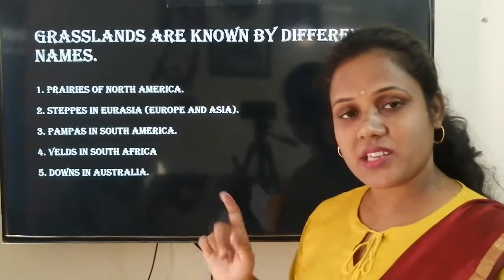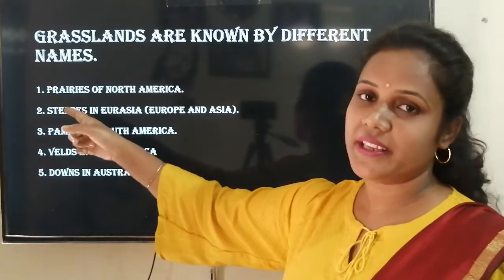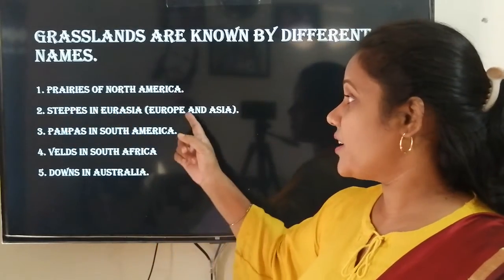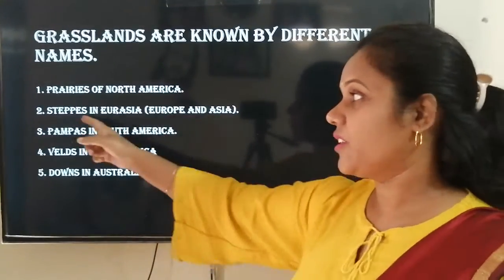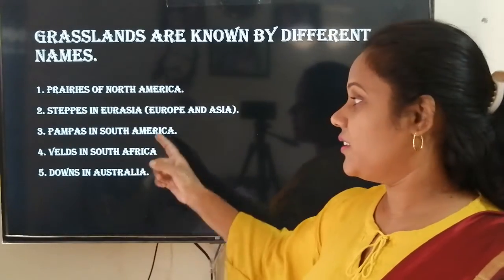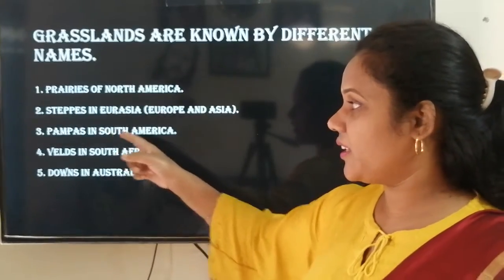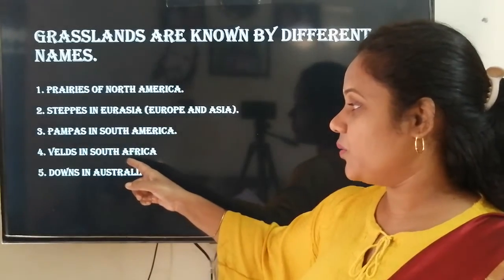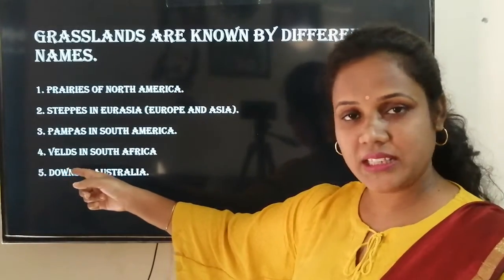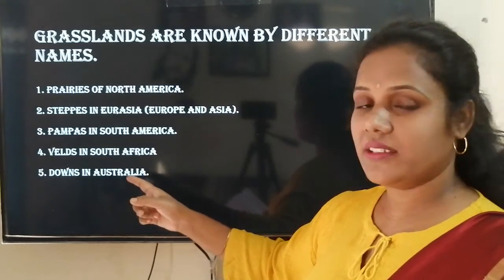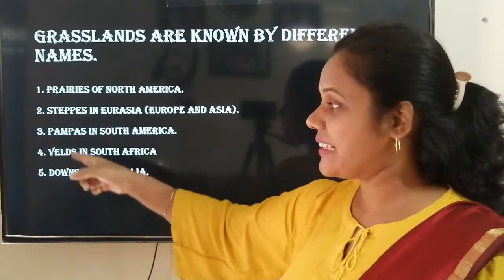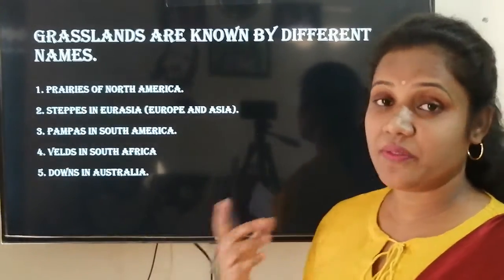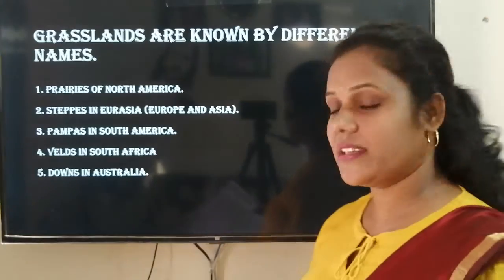The grasslands in Europe and Asia are called steppes. The grasslands in South America are called pampas. The grasslands in South Africa are known as veld. And Australia has downs. These are all grasslands, but they are called by different names in different continents.